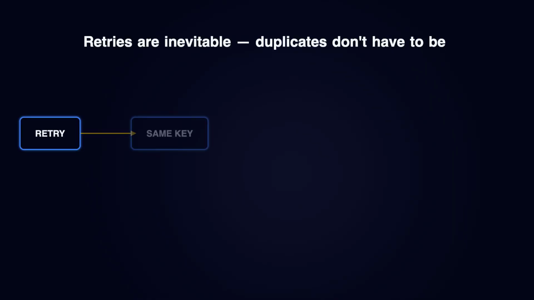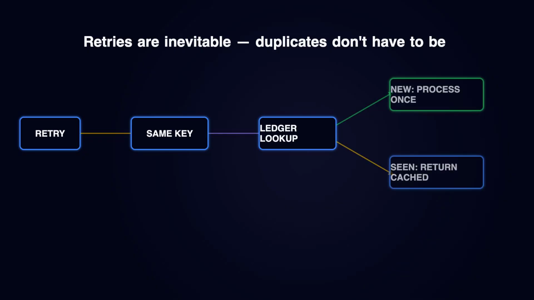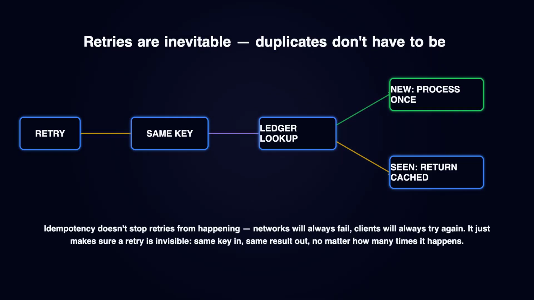Idempotency doesn't stop retries from happening. Networks will always fail, and clients will always try again. What it changes is the outcome of that retry. Same key in, same result out every single time, whether it arrives once or 5 times.